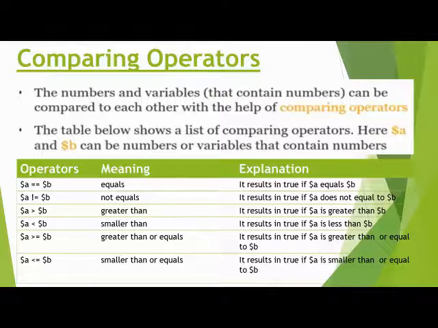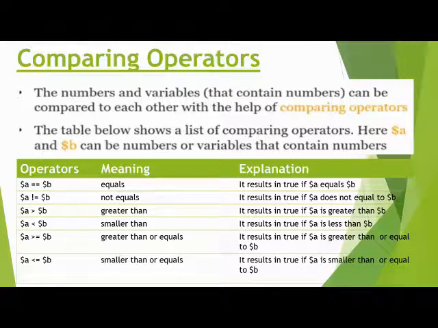But if the variable $a value is 4 and variable $b value is also 4, then in that condition, the result is false. So it is true if the variable $a does not equal variable $b.